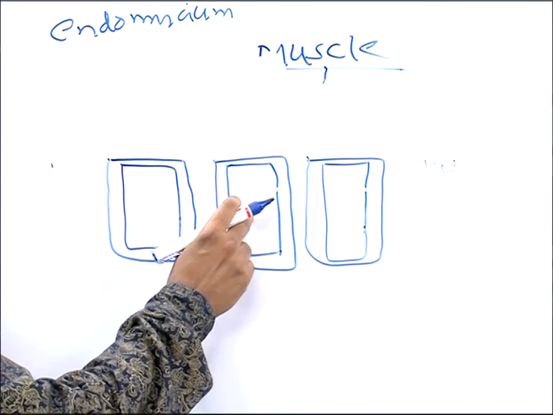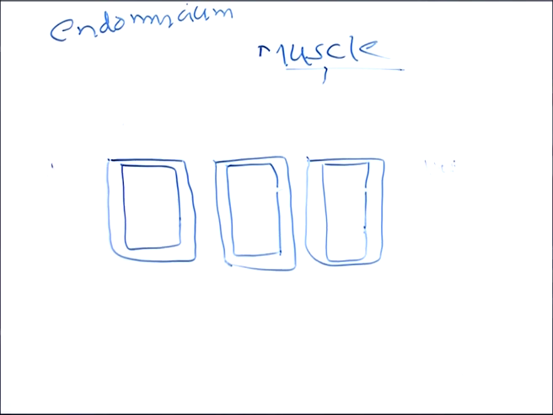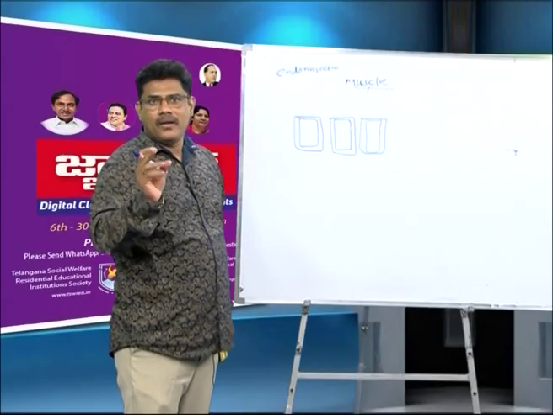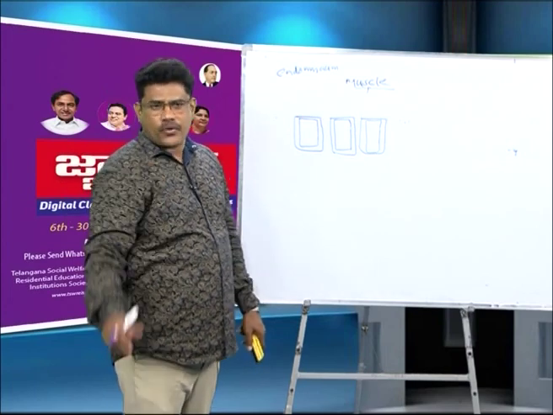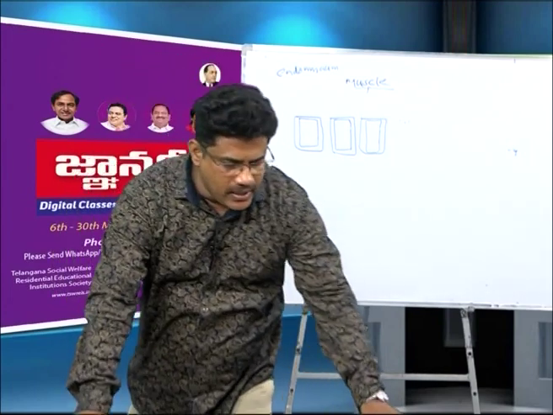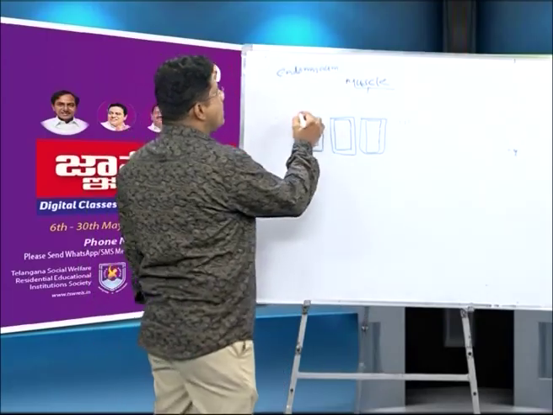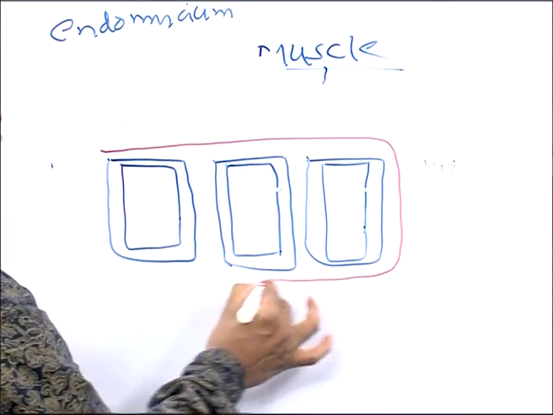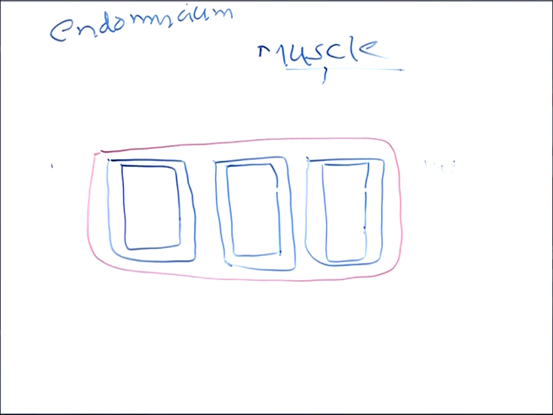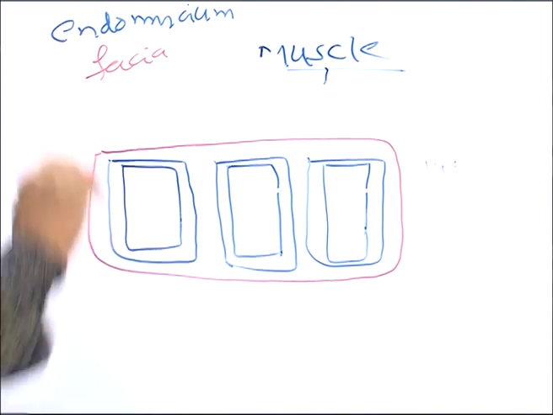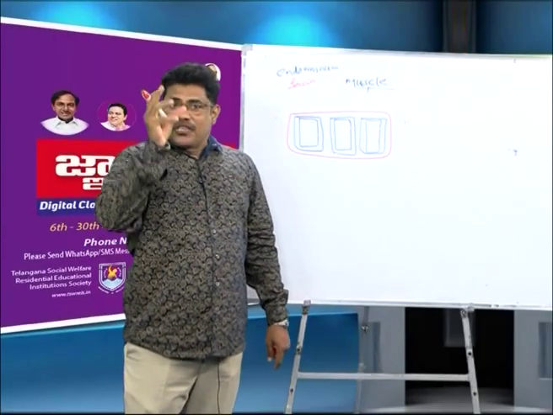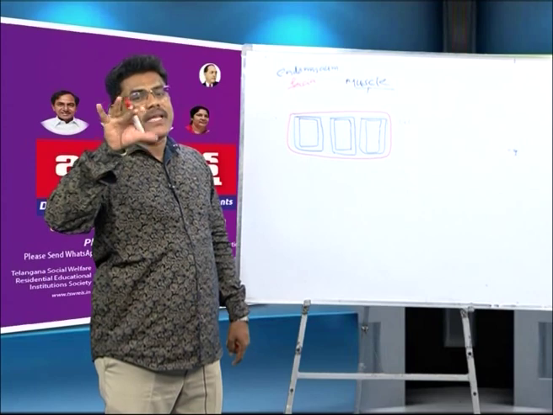Yes, muscle cell, muscle cell, muscle cell. So one or two or three muscle cells fuse and form the bundle, the muscle bundle. The muscle bundle is known as fascicule. The whole fascicule is covered by the connective tissue layer. The fascicule held by the connective tissue layer is known as fascia. You remember what the fascia is? Muscle bundles, fascicules, held by the connective tissue layer is known as what?